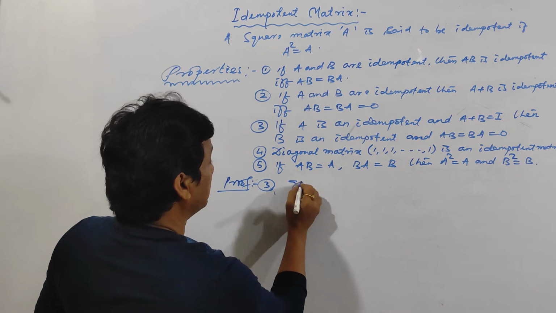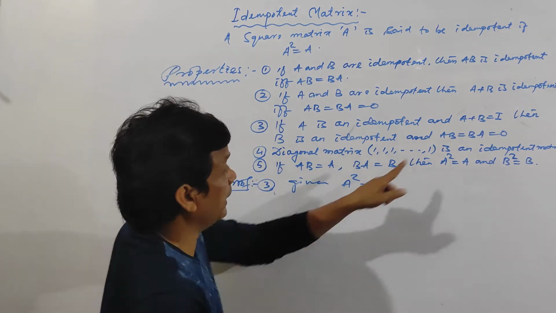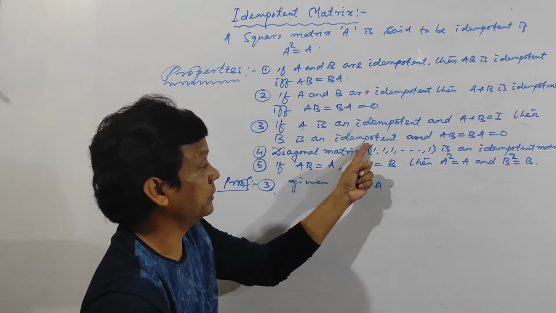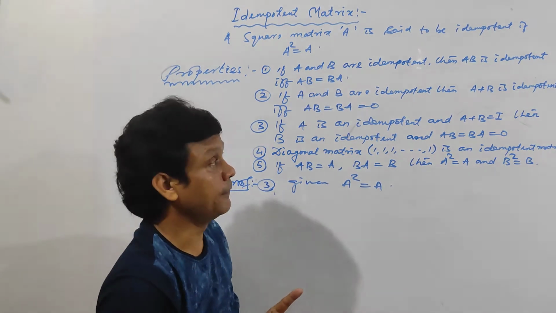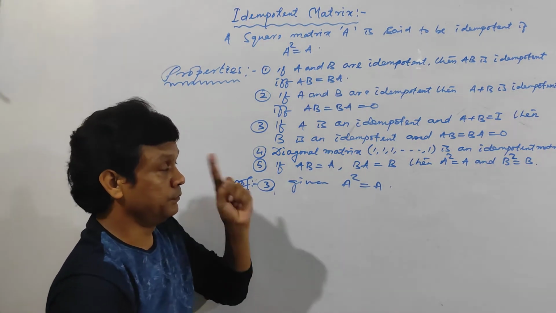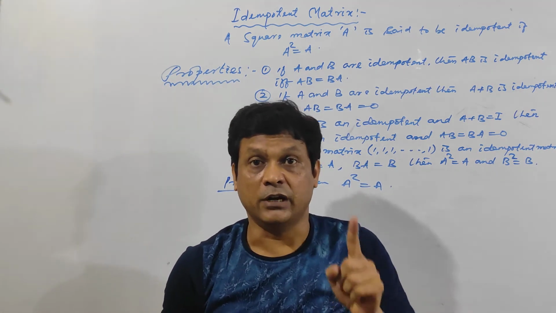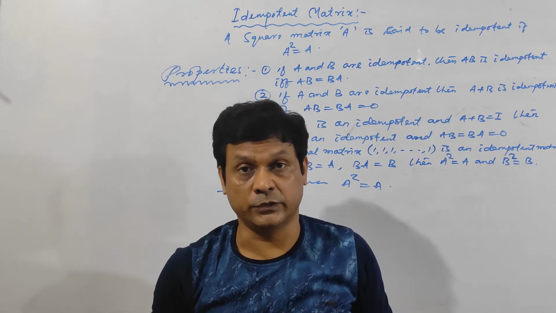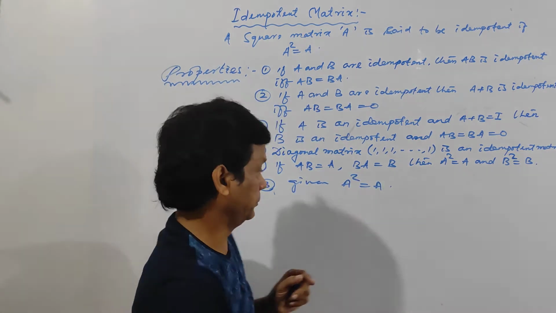A is idempotent, that is, A square is equal to A, and A plus B is equal to I. It is given, and you have to prove B is idempotent first, then AB is equal to BA is equal to 0. Clear? And there are some multi-answer questions. Out of 4 properties, 3 or 4 properties will be correct. That is why I am telling you everything.